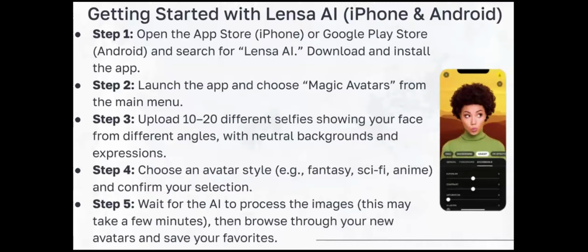Upload 10 to 20 different selfies showing your face from different angles with neutral backgrounds and expressions. Step 4. Choose an avatar style, for example, fantasy, sci-fi, anime, and then confirm your selection. Step 5. Wait for the AI to process the images. This may take a few minutes. Then, browse through your new avatars and save your favorites.